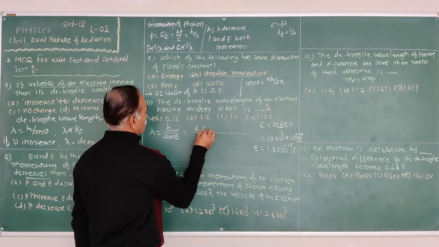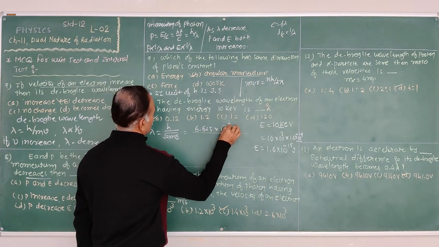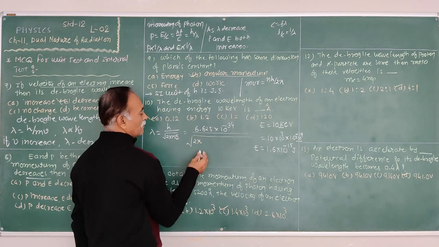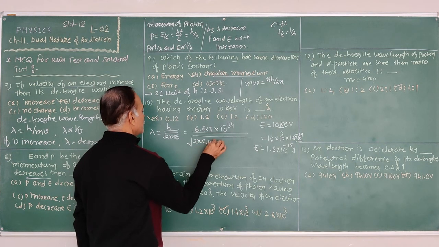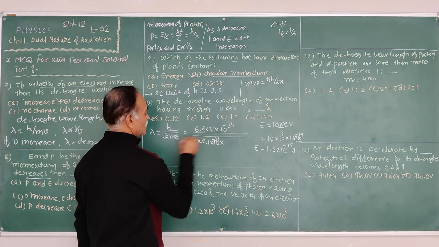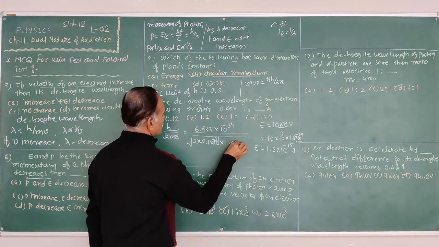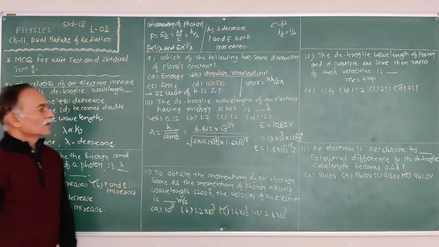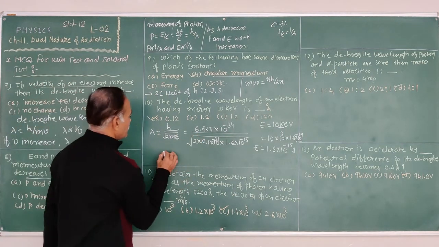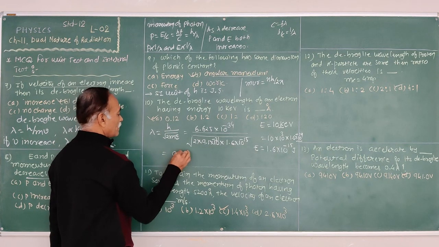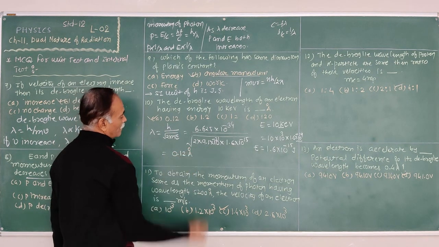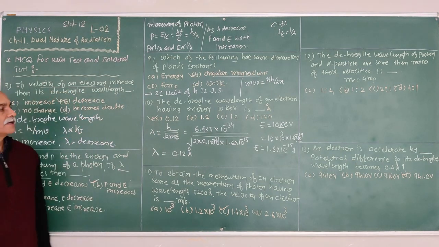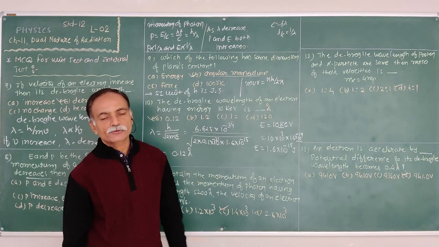Planck's constant 6.625 into 10 to the power minus 34 divided by under root of 2 into mass of an electron 9.1 into 10 to the power minus 31 into the energy we just obtained, 1.6 into 10 to the power minus 15. As we calculate, we obtain 0.12 angstrom. That is the wavelength of an electron having the energy 10 kilo electron volt.